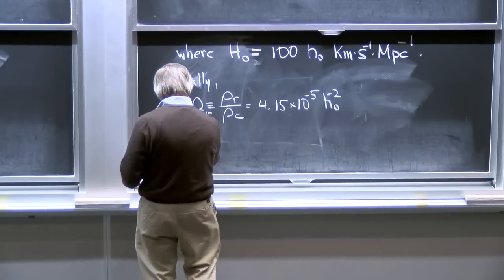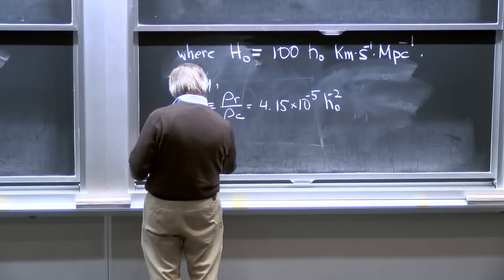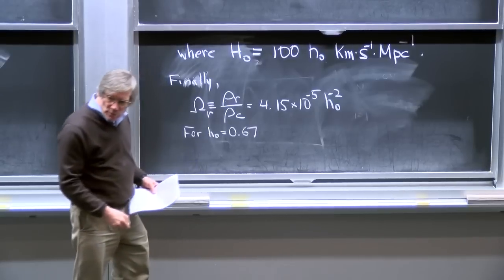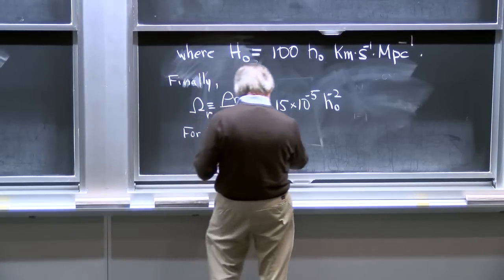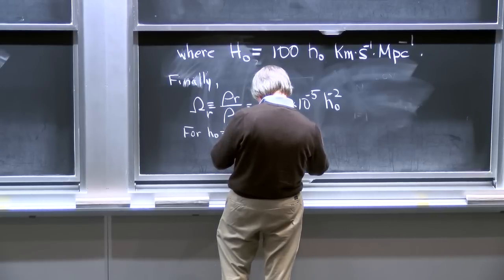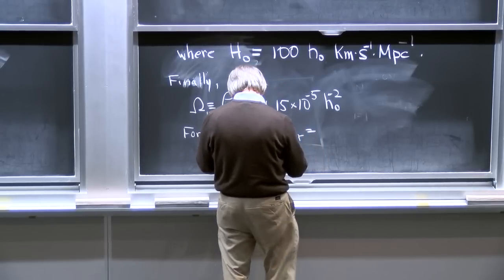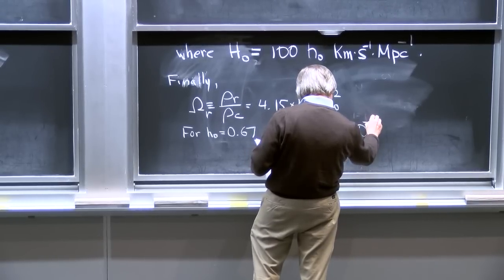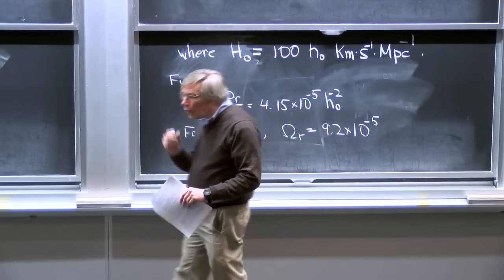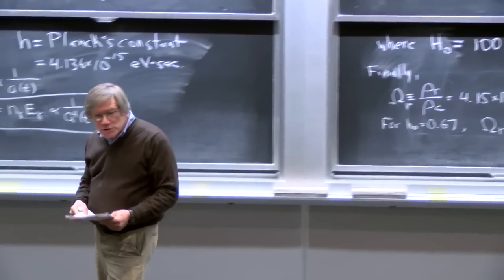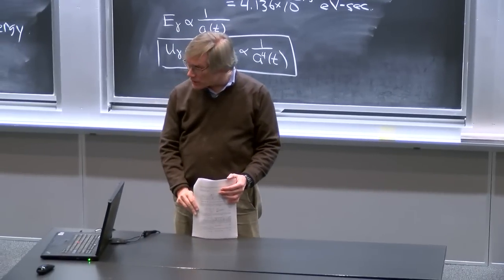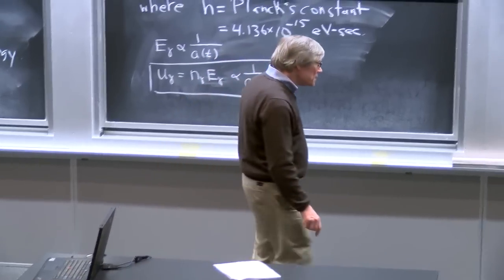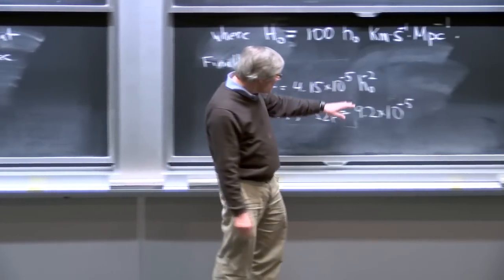And then for h0 equals 0.67, which is the Planck satellite value for little h0, we finally get omega sub r equal to 9.2 times 10 to the minus 5. So roughly 10 to the minus 4. The fraction of the mass density or energy density in the universe today that is in radiation is about 10 to the minus 4.